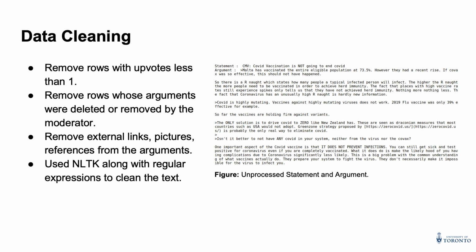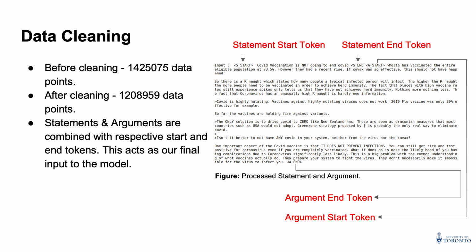Talking about the data cleaning process, we removed rows which had less than 1 upvote. Then we removed rows whose arguments were deleted or removed because of those regulations. Then we removed any external links and images provided in the posts and comments. And finally, we cleaned our text. After cleaning the data, we were left with 1.2 million data points, which were combined with their respective tokens, and finally this acted as our final input to the model.